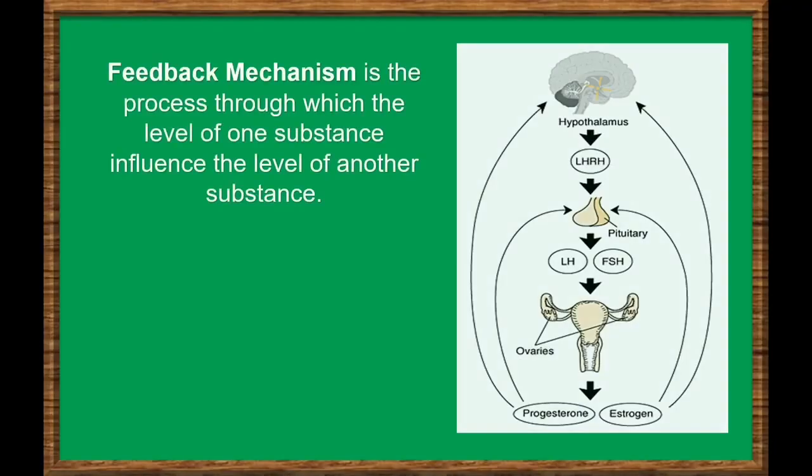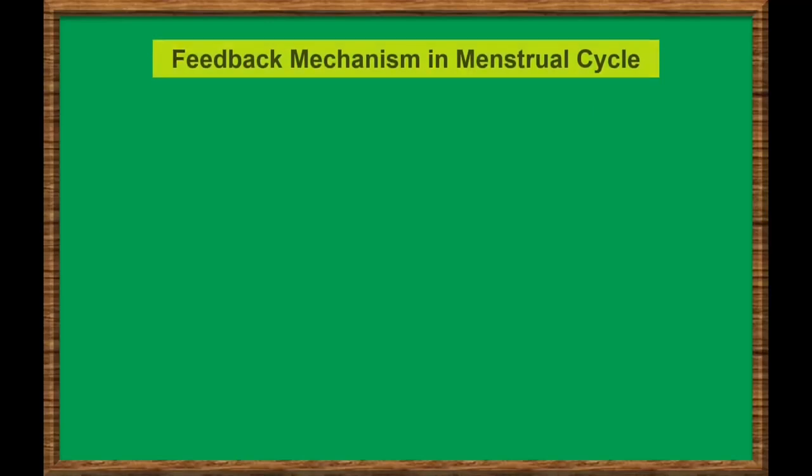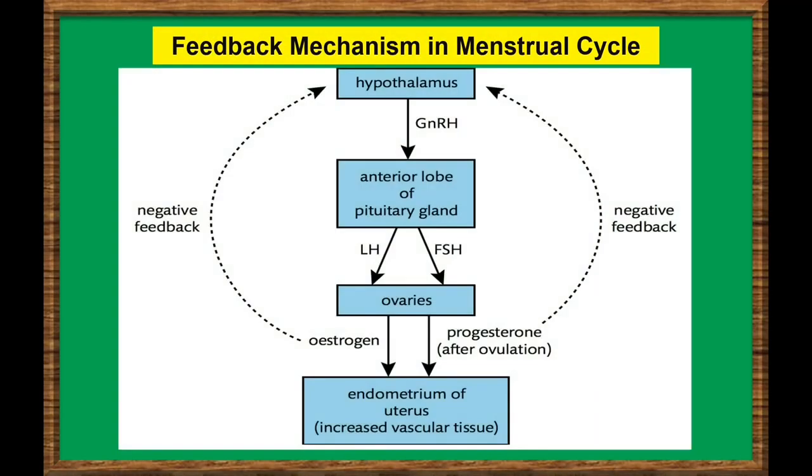Feedback mechanism is the process through which the level of one substance influences the level of another substance. Here's an example of a negative feedback mechanism in the menstrual cycle. The follicle-stimulating hormone, or FSH, stimulates the ovaries to release estrogen.